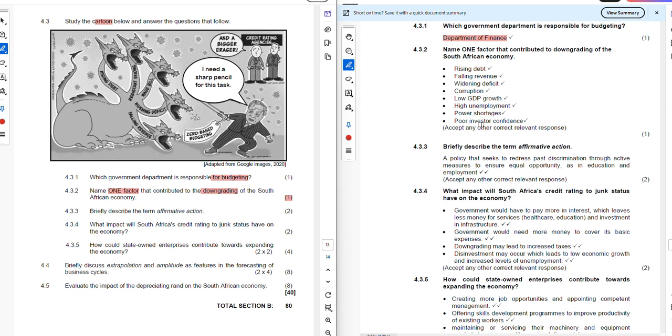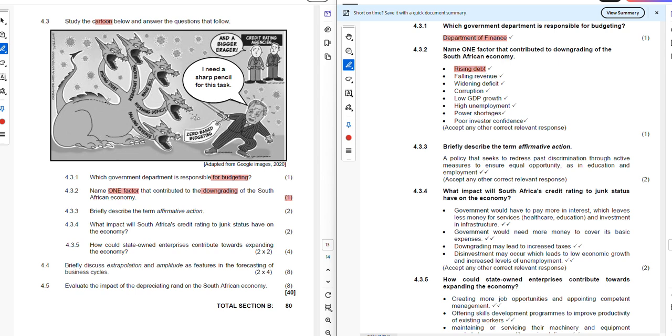So that was me summarizing for you. How do we find all this information being part of the solution for 4.3.2? It's because of the reason that I have explained. So now you are a candidate responding to this question. You would have selected any of what we have here. In my case, I will just select rising debt, right?